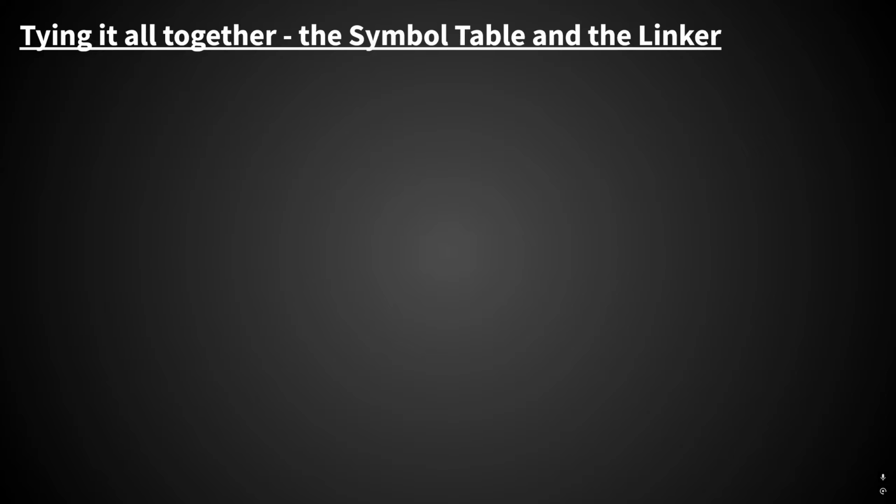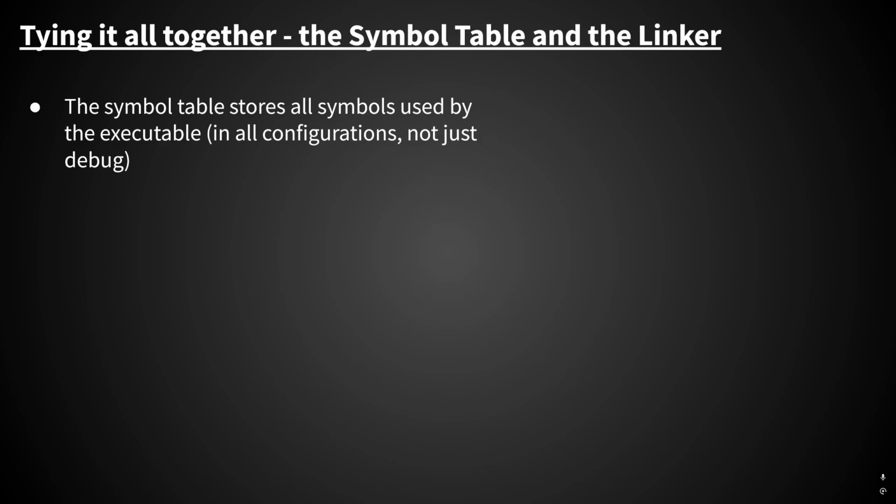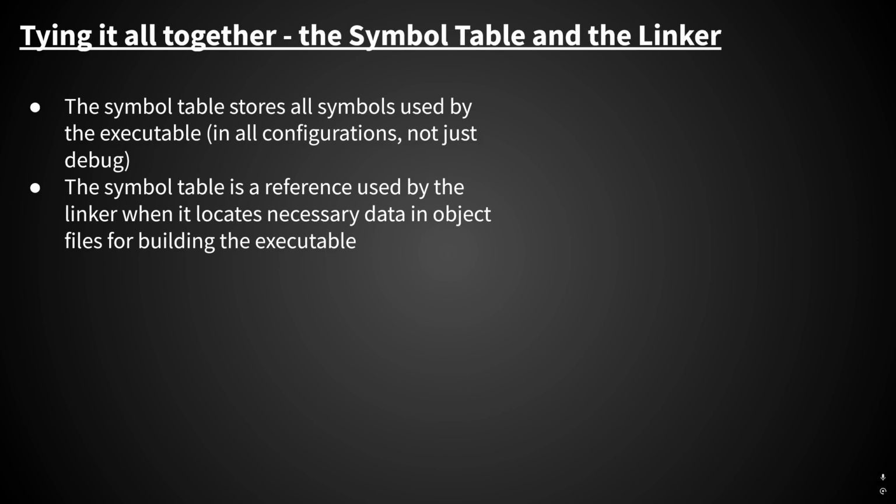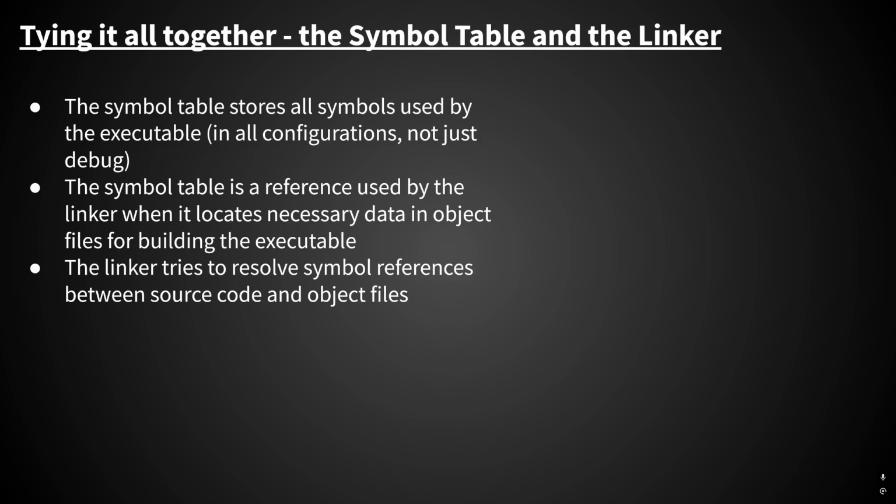I said that the linker ties it all together. In order to do that, the linker references something called a symbol table. The symbol table is a table where all of the relevant symbols in an executable are aggregated. It's used in all build configurations, not just in debug. The linker uses the symbol table as a reference when performing its linking process in order to resolve symbols across all the different object files or libraries that are brought in during the build phase. The linker needs to resolve them in order to establish the connection between the compiled source code and any objects that the source code needs to use.